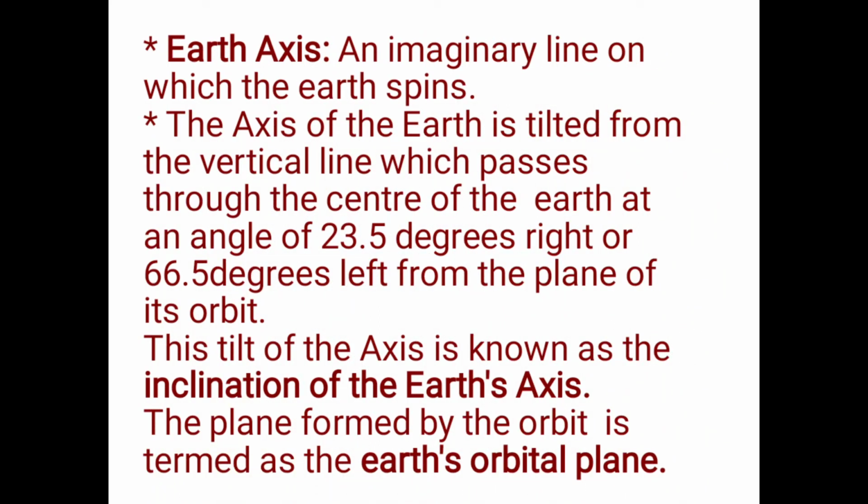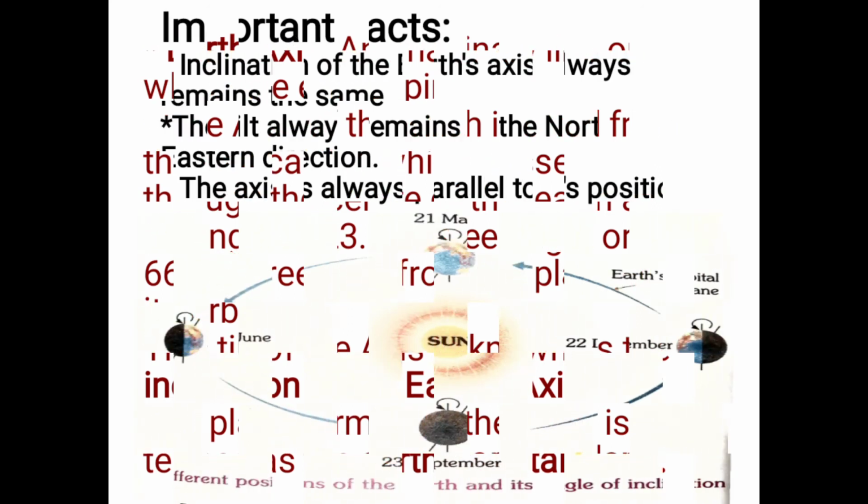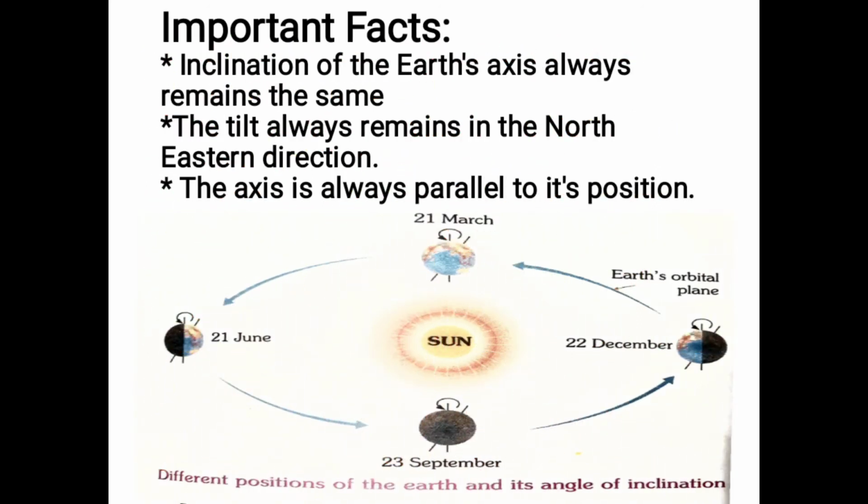So these are the points related to inclination of the earth axis, and also we have important facts of inclination of the earth axis. Some important facts related to inclination of the earth axis. The first fact is that inclination of earth axis always remains the same.